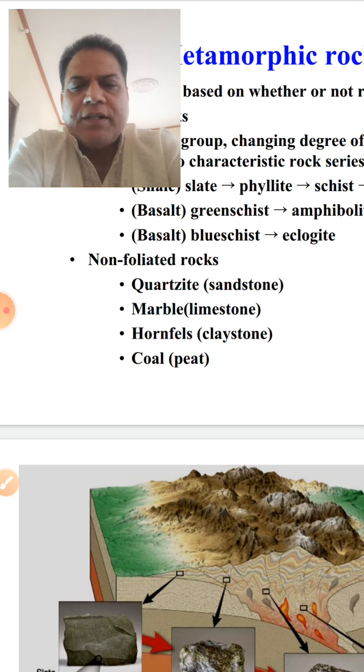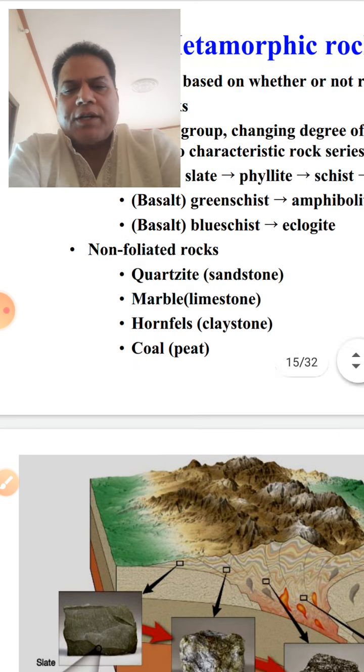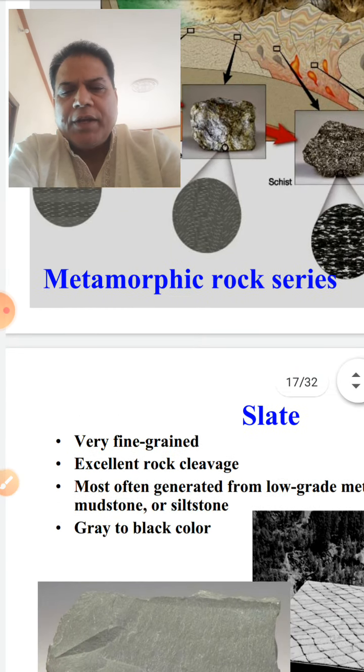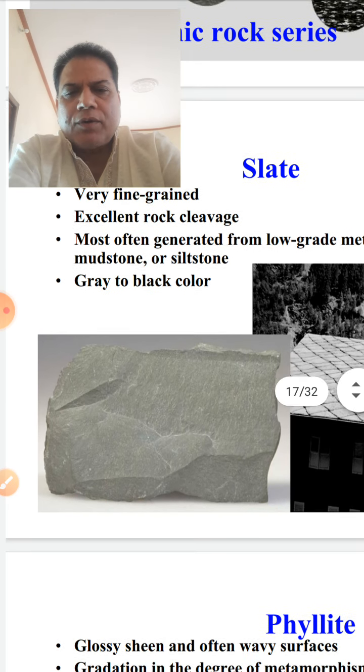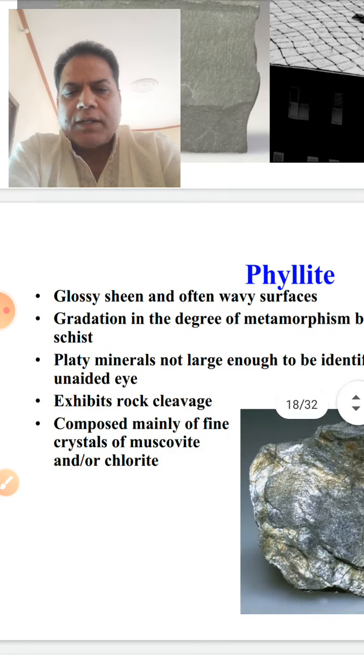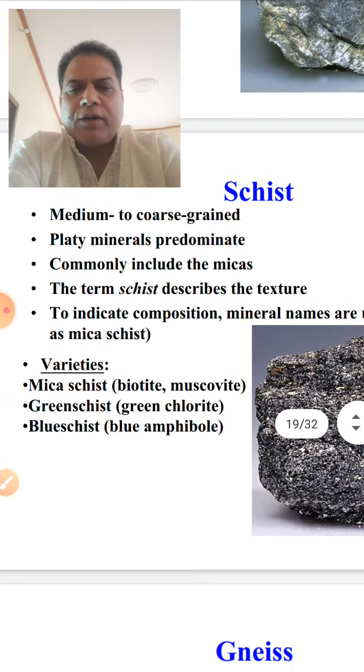So coal as such, when we talk, is peat, lignite, bituminous and anthracite in general. It is along with the sedimentary, or you can say metasedimentary, and metamorphism also takes place. The rock coal as such doesn't show any foliation, so it is a non-foliated rock in that sense. So these are some important metamorphic rocks and the different environments that you can see, because that will depend upon the development of the foliated rock.